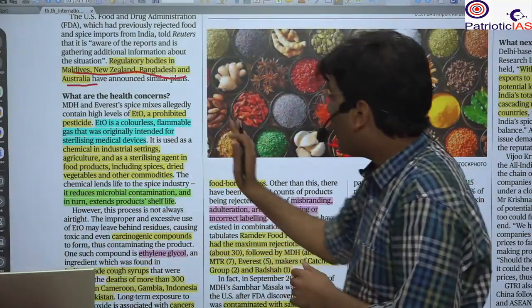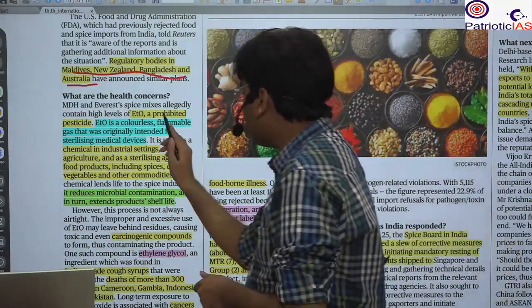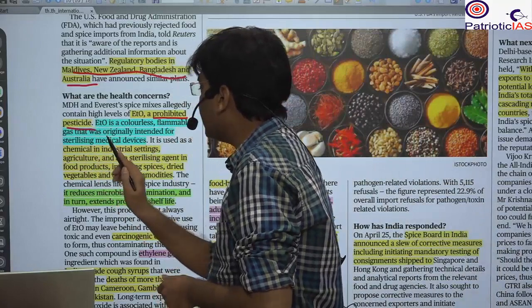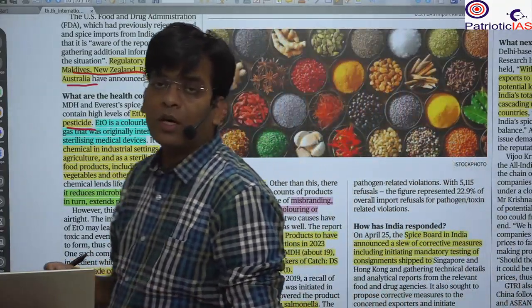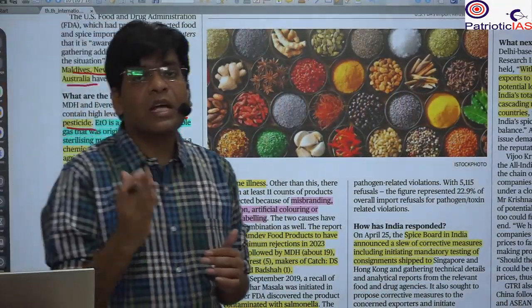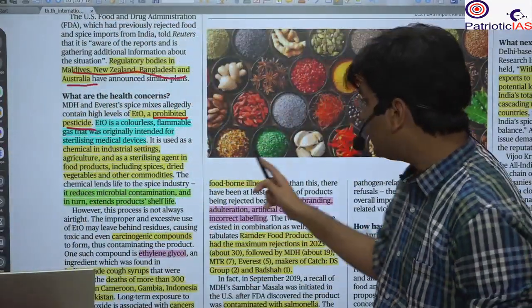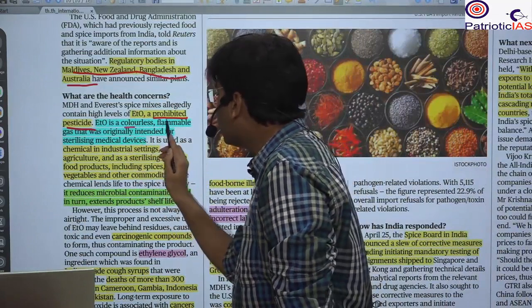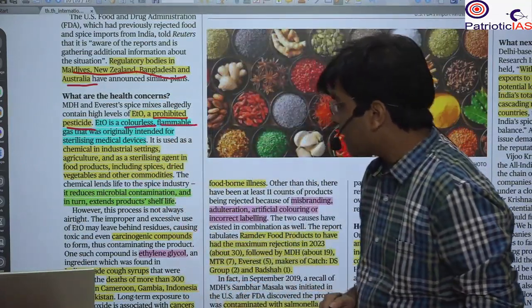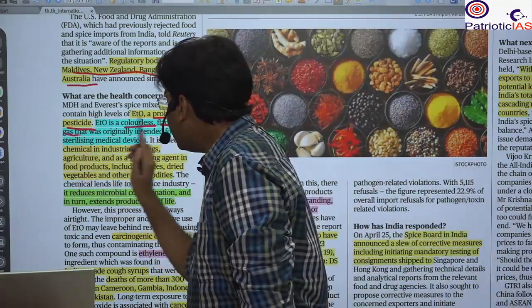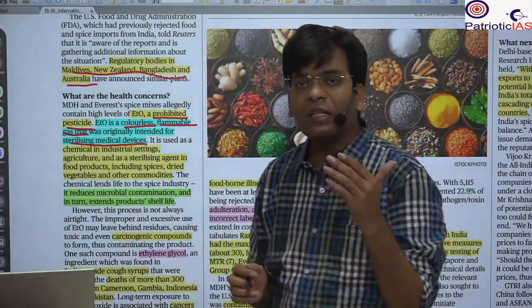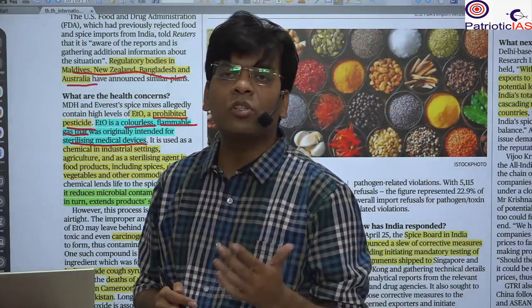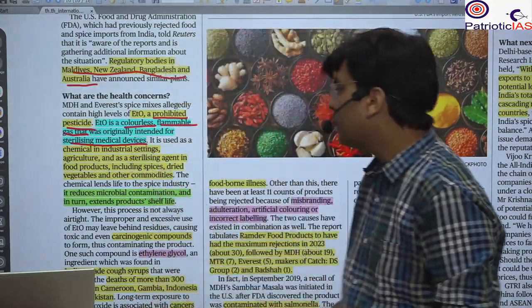Where are they used? They are used mostly in pesticides, but in our spices they are used to increase the shelf life. So here you will see what the characteristics are. It is a colorless flammable gas. Okay, and mainly it is used for sterilizing medical devices, so that if any germ or organism is there, it can be killed.